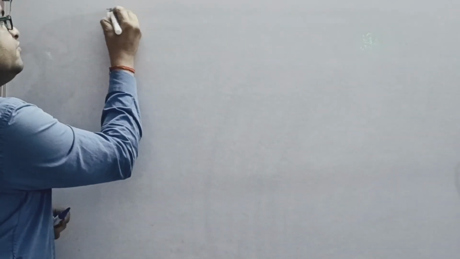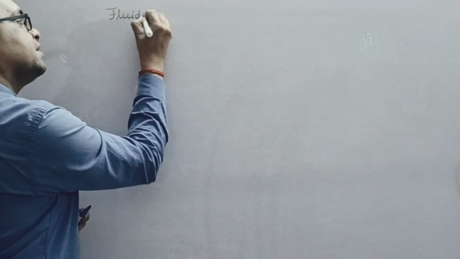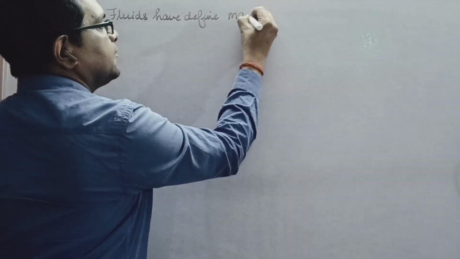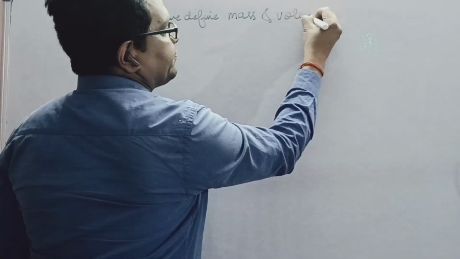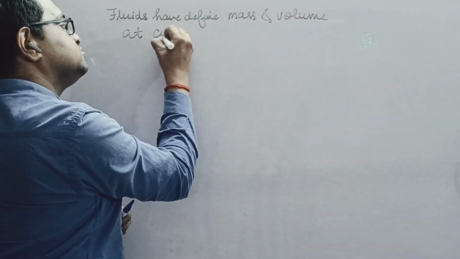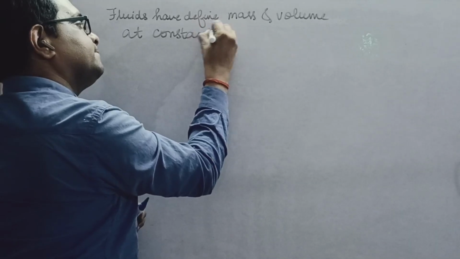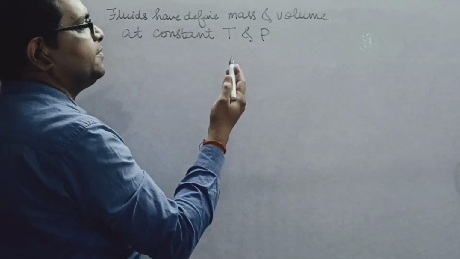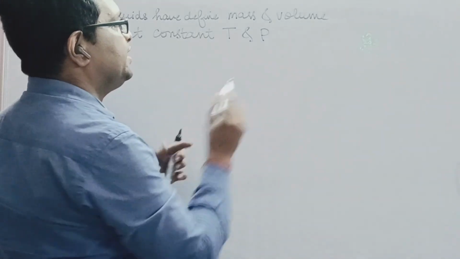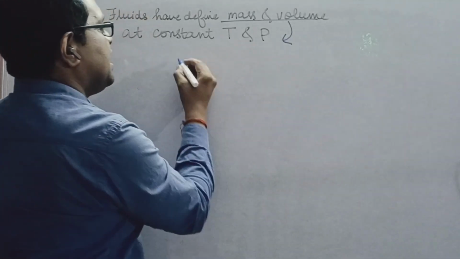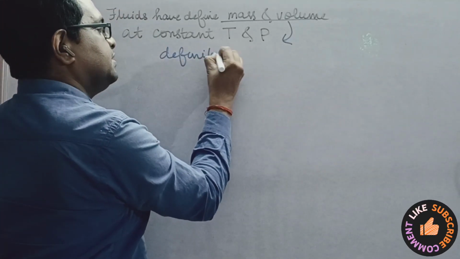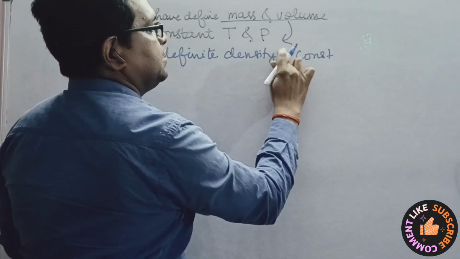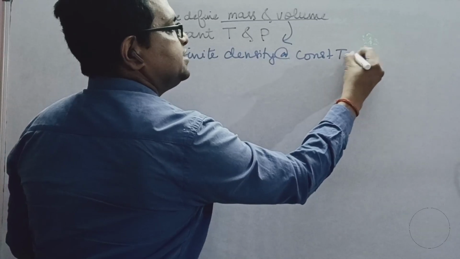So we have fluids having definite mass and volume at constant temperature and pressure. When we say that fluids have definite mass and volume at constant temperature and pressure, this also implies that it will have a definite density at constant temperature and pressure.